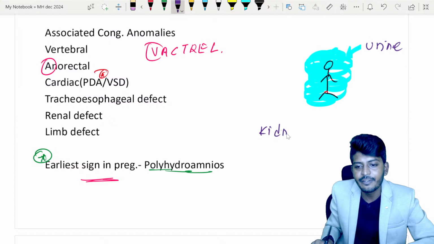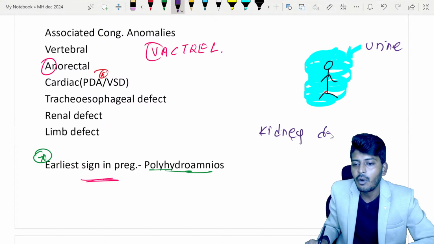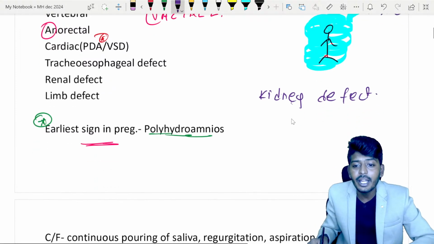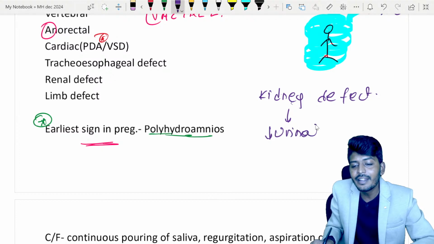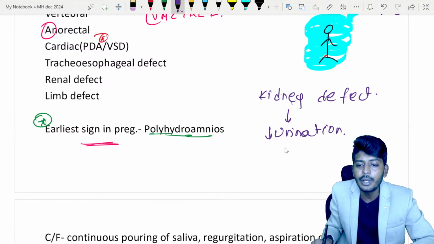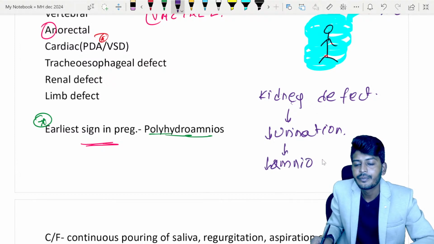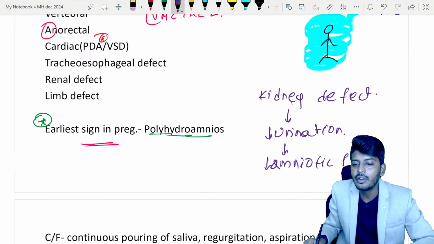defect, which defect? Kidney defect. Now automatically you should be able to figure it out. Kidney defect is there, automatically what happens to urination? Decrease of urination in the baby. If there is a decrease of urination in the baby, automatically what will happen? Decrease of amniotic fluid.